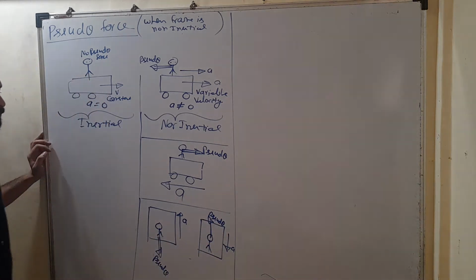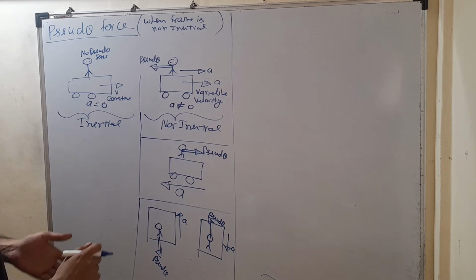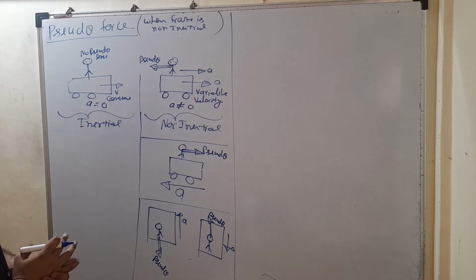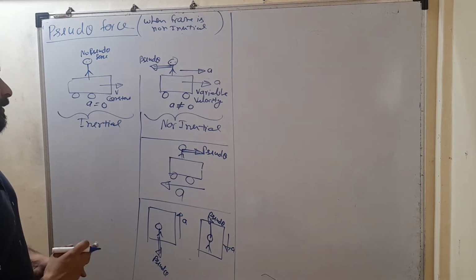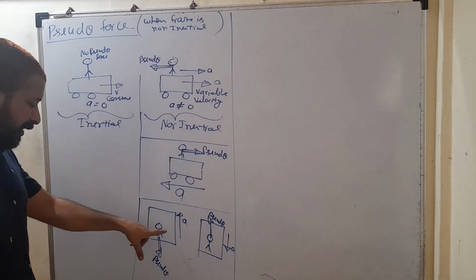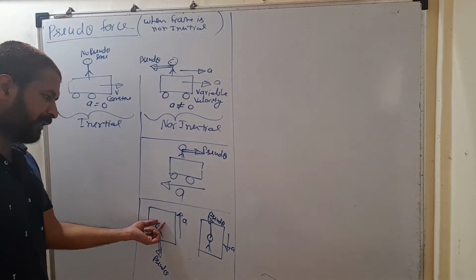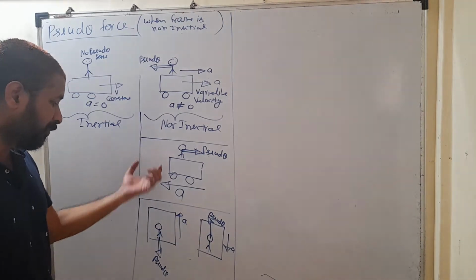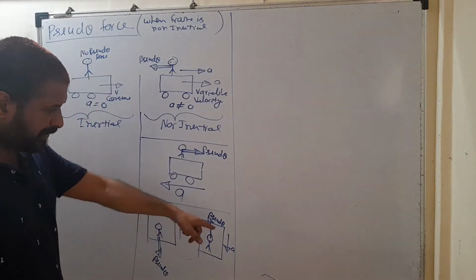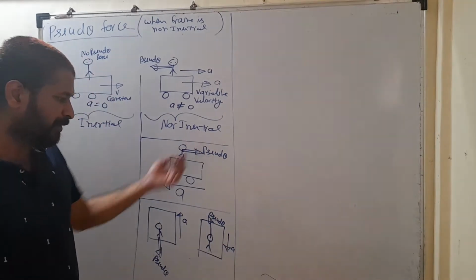So is pseudo force the one with inertia? It depends, because of the change in inertial property of a frame, it develops. Clear? So in this case, because that frame is accelerated downward, you will get a pseudo force upward. Here the frame is accelerated upward, so you will get a pseudo force in the downward direction. In the second case, this frame is accelerated downward, so that person will get a pseudo force in the upward direction.